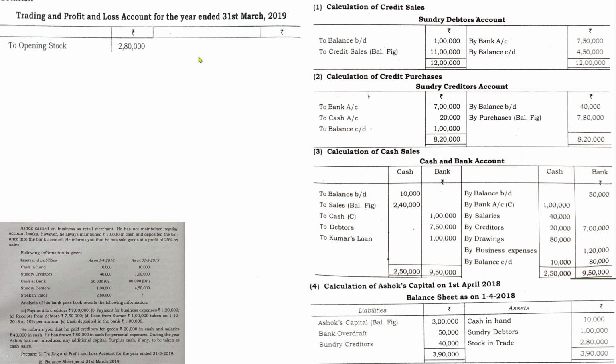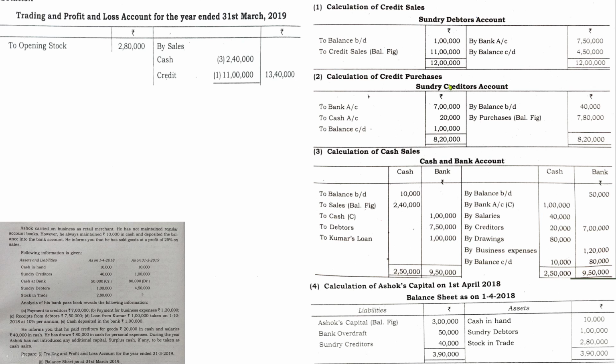the next items are sales and purchases. There are no direct expenses, so just write down the sales details and purchases details. Remember, make sure whether there are cash sales and cash purchases given in the question or not. Otherwise, you can write down the credit sales and credit purchases amount. So here, in the sales debtors account, we have credit sales of 11 lakh, and in the cash book we have found out cash sales. So there are cash sales and there are credit sales. So take the total, show the total sales on the respective side.